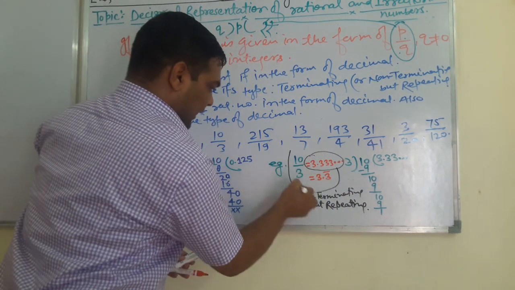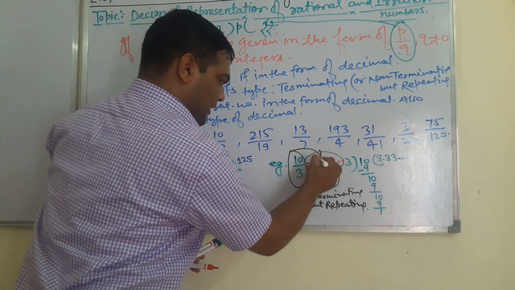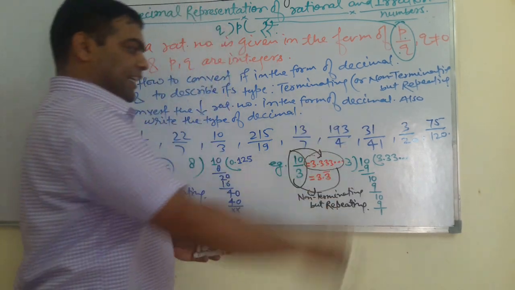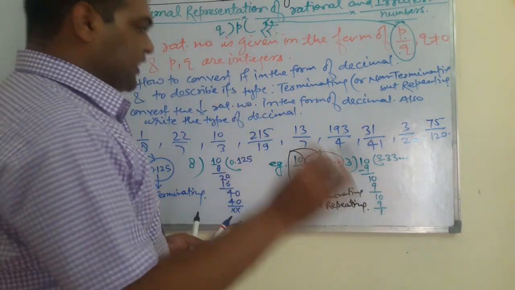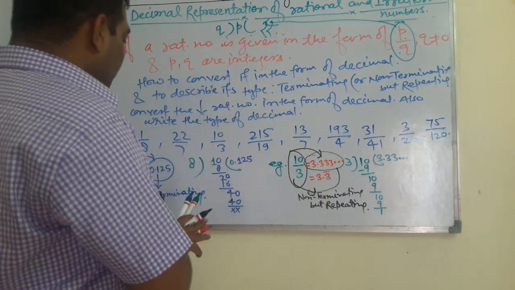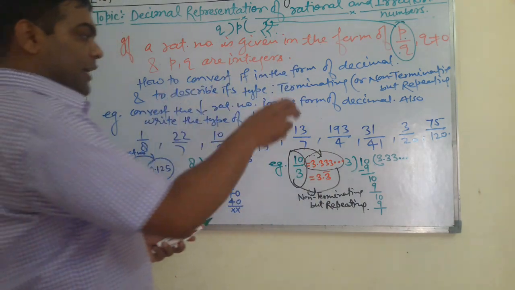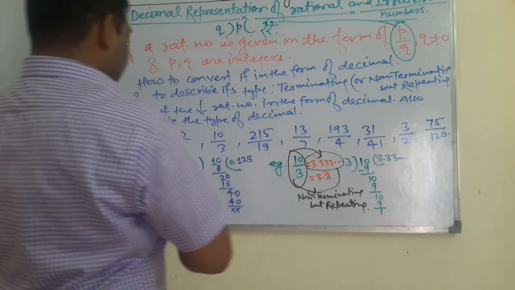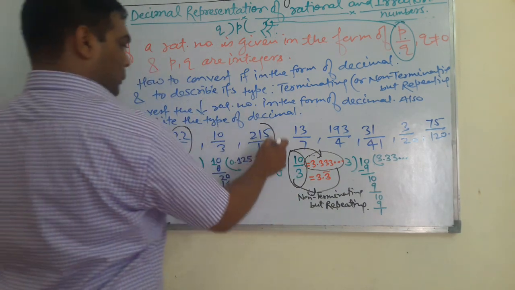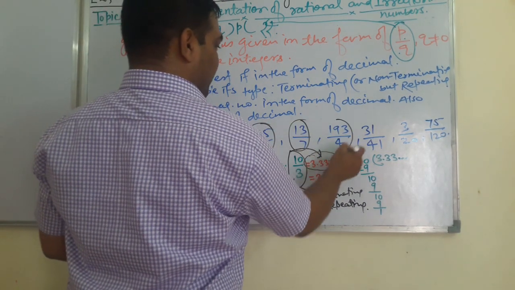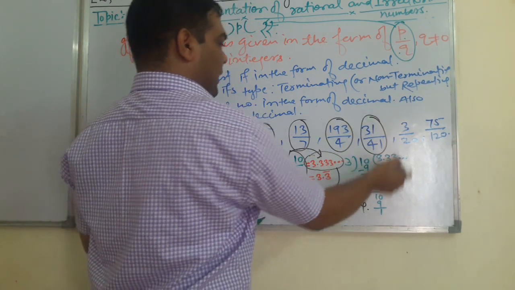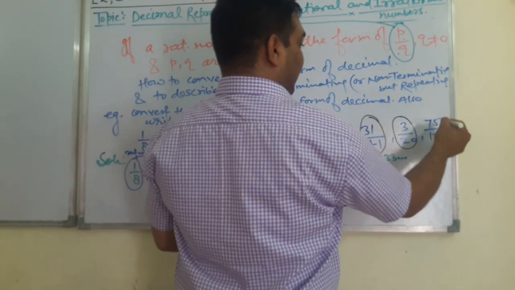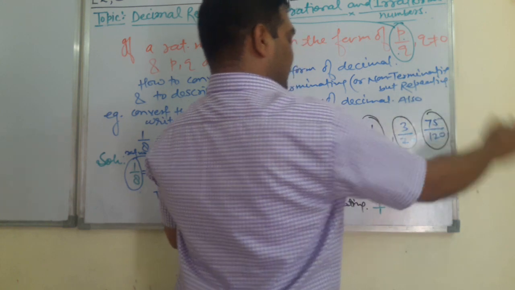So this is a rational number, its decimal form is this and its type is this. Students, keeping this in mind, you have to do the remaining questions, which are 22 by 7, 215 by 19, 13 by 7, 193 by 4, 31 upon 41, 3 upon 20, 75 upon 120.